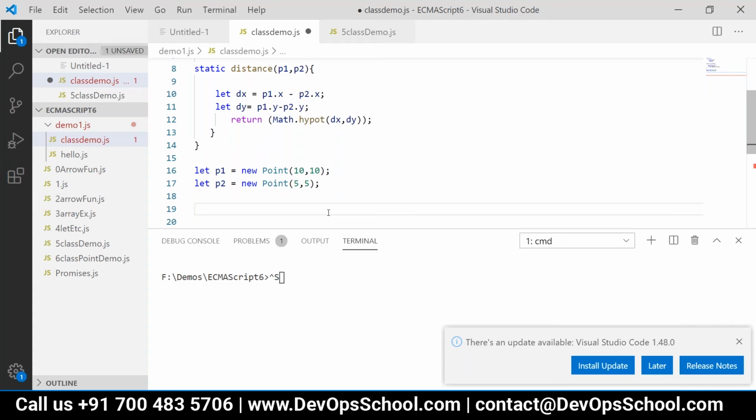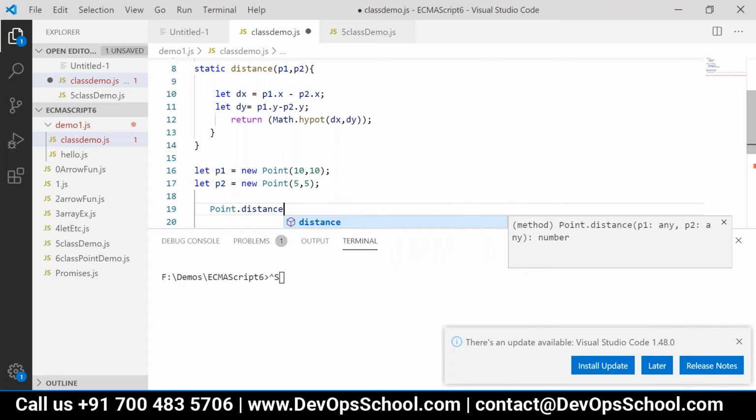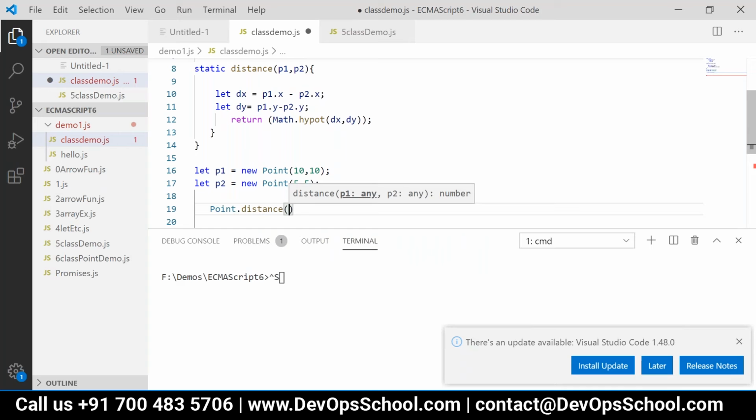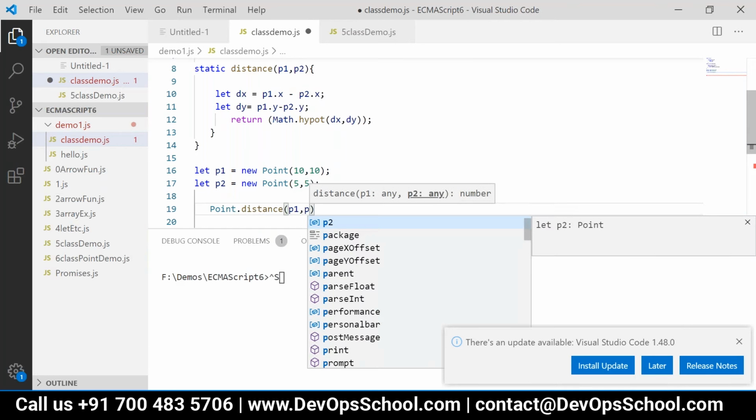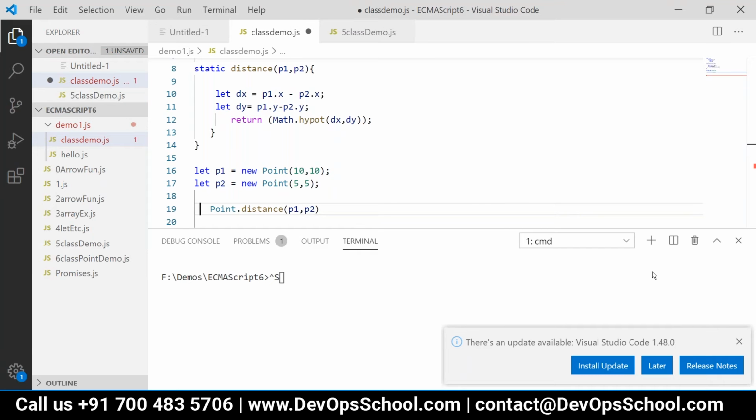What should be the line? We want to find out the distance between these 2 points, right? Now this distance method is a static method, so we can directly use it with the class name. The concept remains the same. So point dot distance, and pass P1 and P2. And we will put this in console.log, right?